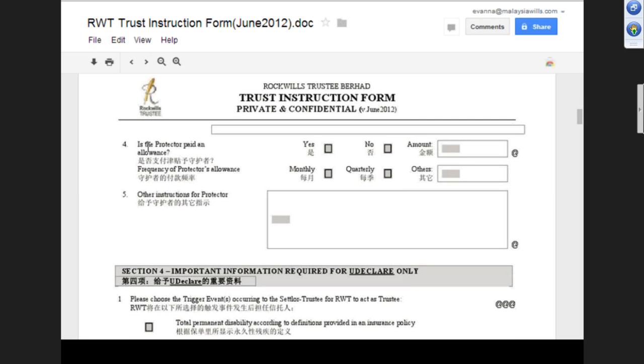And then the protector, is he paid an allowance? Normally yes. Because if not, then quite... Well, usually no, actually. Usually no. Wow, correct. Okay, and then usually no.